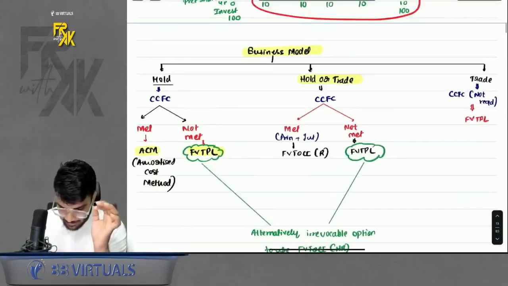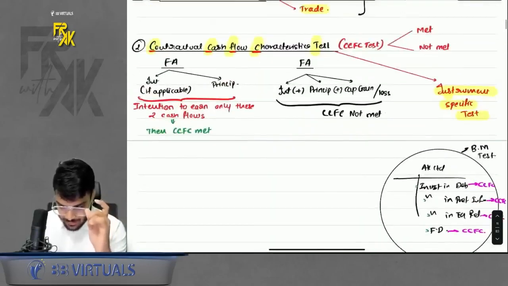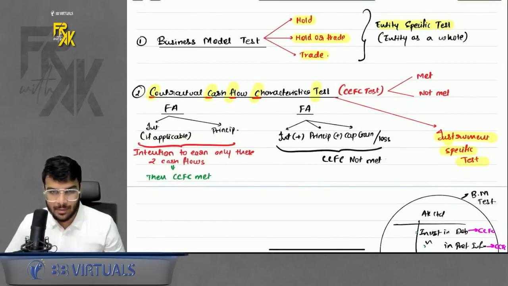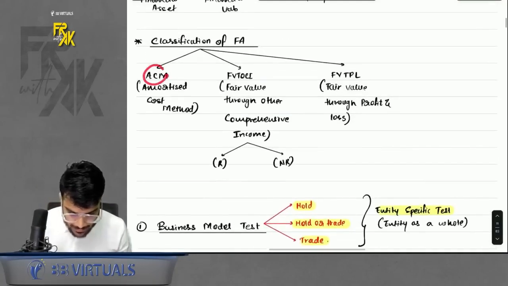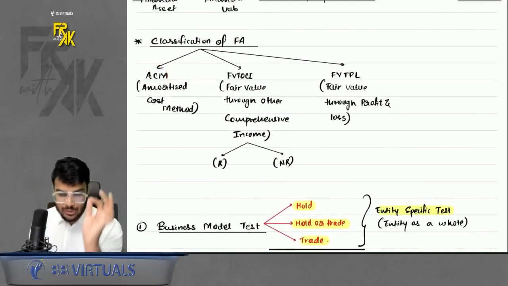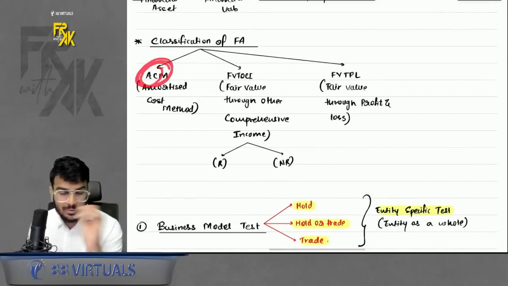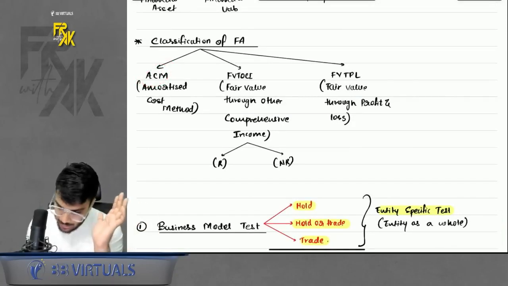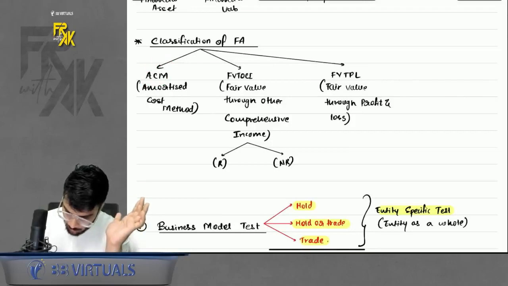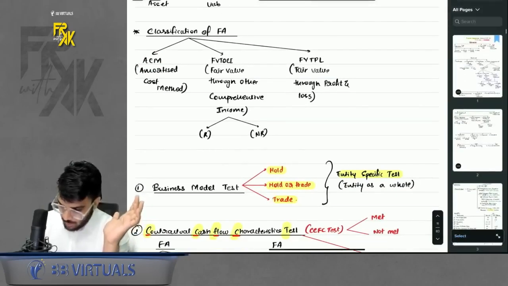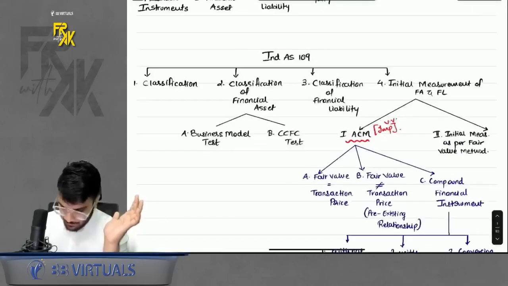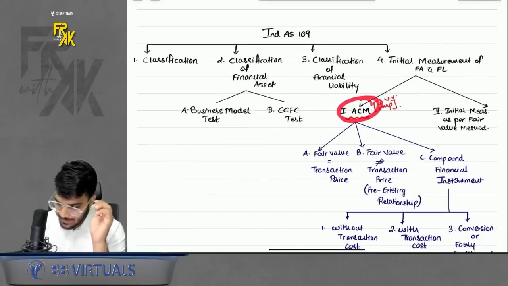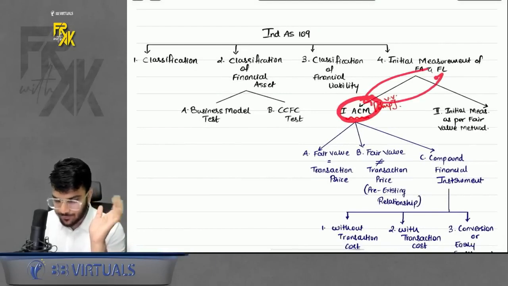Now, if you look closely, there was one method which was common for financial asset and for financial liability, and that method was ACM, amortized cost method. So first we will learn the accounting under amortized cost method. From an exam point of view also, this is the most important method, right? So under amortized cost method, what all things do we have to discuss? If you want, I will come towards this chart. Now see this closely. This ACM method is common for FA and for FL.